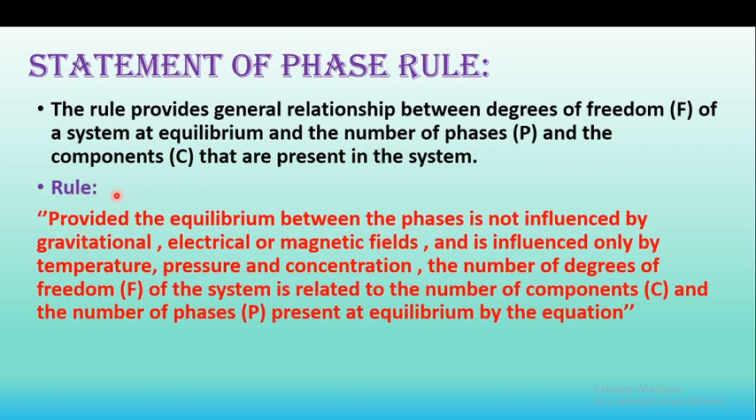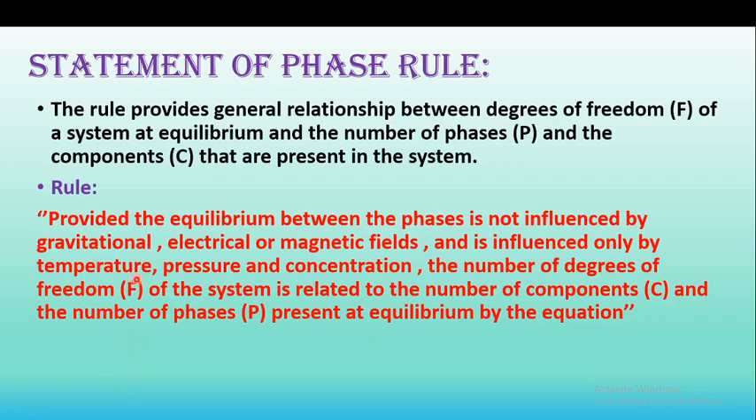So these are all responsible for the phase rule. What this rule states is, provided the equilibrium between different phases, that may be solid, liquid or gases, is not influenced by gravitational, electrical and magnetic fields, and is influenced only by temperature, pressure and concentration, the number of degrees of freedom F of the system is related to the number of components and the number of phases present at equilibrium by the equation.